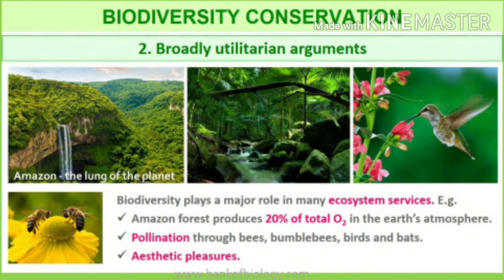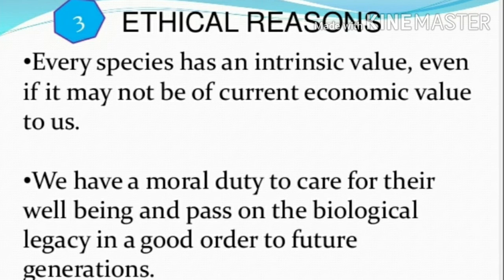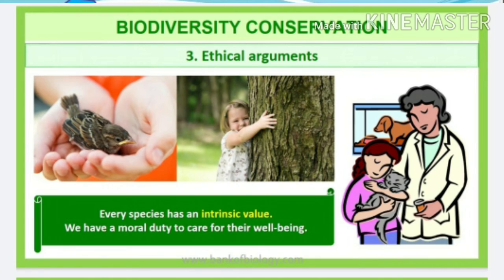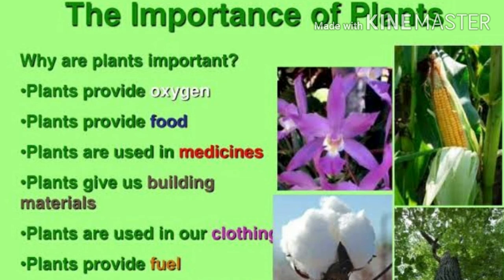Now let us move on to the last category, which is known as the ethical argument. In the ethical argument, we specify that every species living on this earth has an intrinsic value, even if it is not of any economic benefit to us. We are not the ones who created all these things. God has created all these creatures, and he knows each species or creature has its own role to play, even though it does not give any direct benefit to us. But it is our moral duty to take care of their well-being and pass on our biological legacy in good order to our future generations.